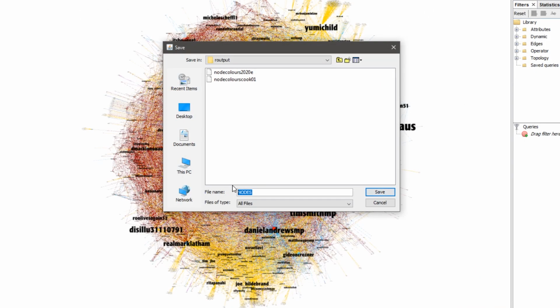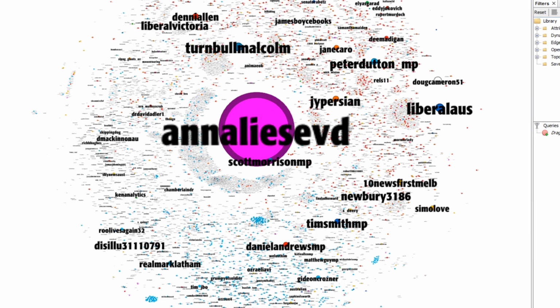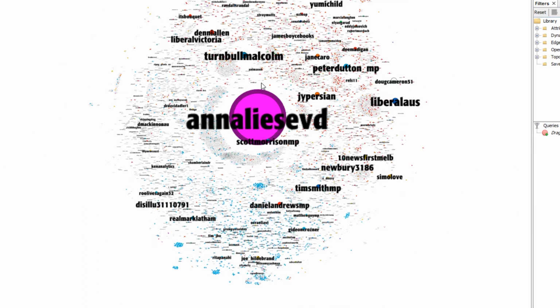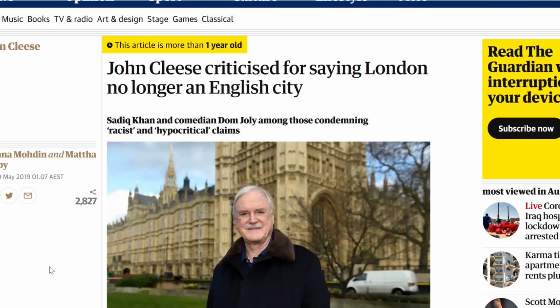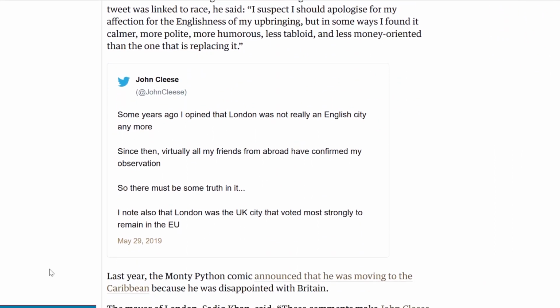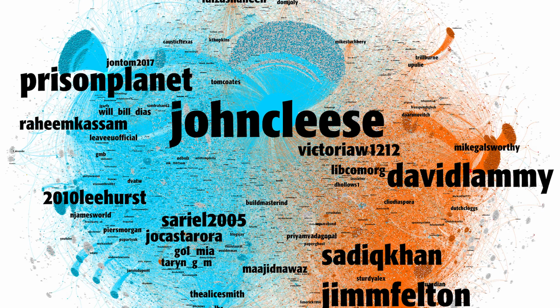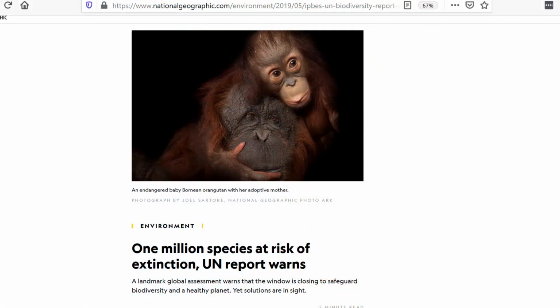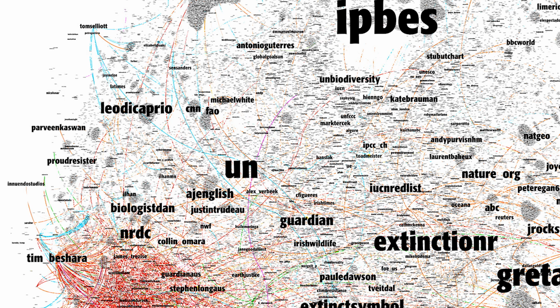There's a plugin for Gephi that allows node colors to be exported from one map and imported into others. I was trying this out, experimenting, and I exported node colors from a map of a discussion that followed John Cleese posting on Twitter that London isn't as English as it used to be. I then imported the node colors onto another map that I was working on at the time about an IPBES report predicting the possible extinction of 1 million species. Two very different issues, but the set of posts advancing a narrative on one issue could be used to accurately locate a community advancing a narrative on the other completely different topic.